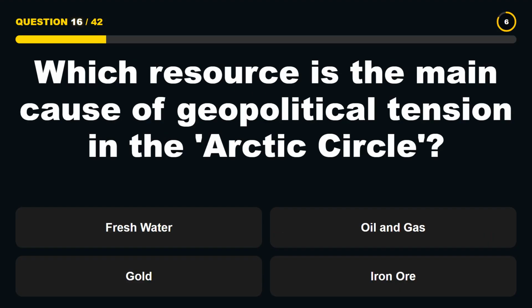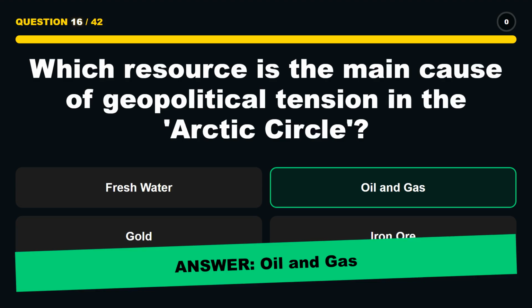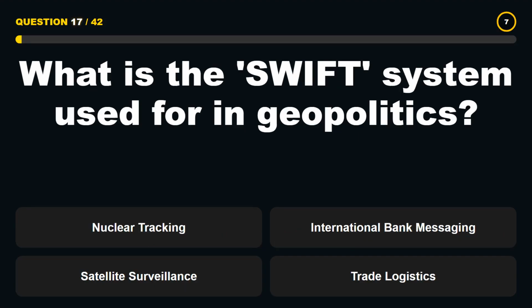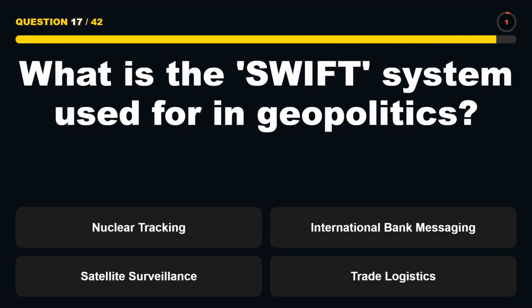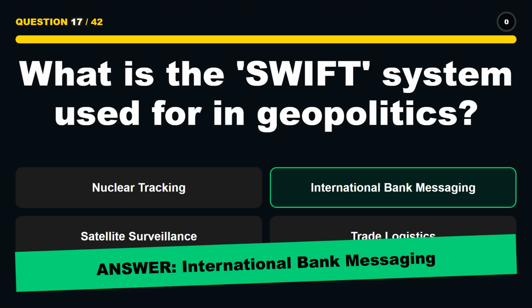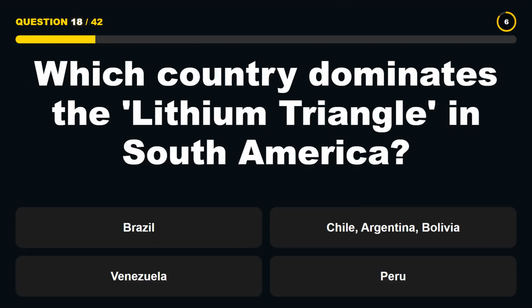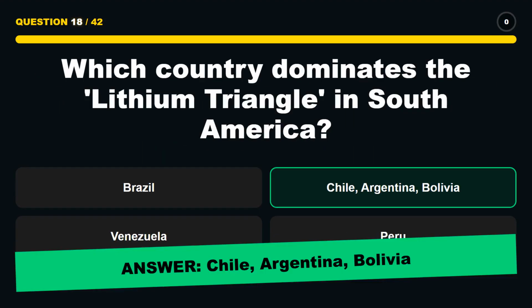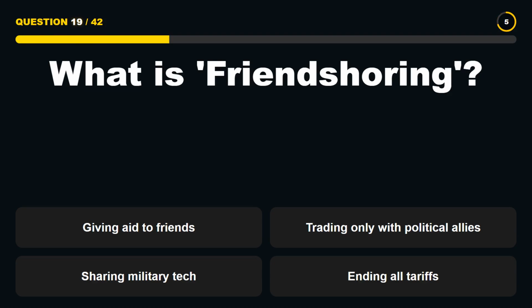Which resource is the main cause of geopolitical tension in the Arctic Circle? Oil and gas. What is the SWIFT system used for in geopolitics? International bank messaging. Which country dominates the Lithium Triangle in South America? Chile, Argentina, Bolivia.